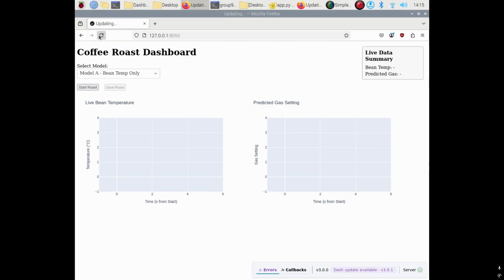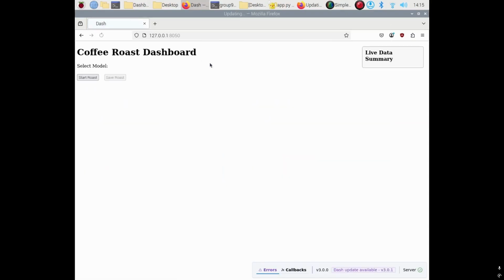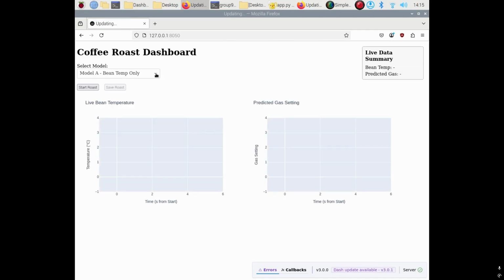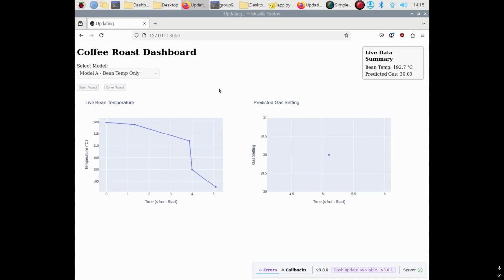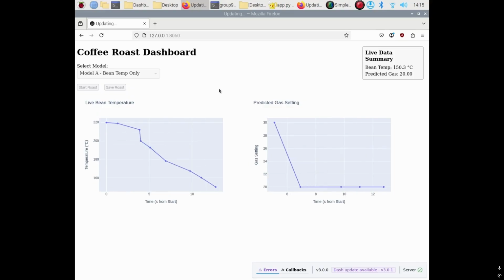Now I will be demoing the system in action during a roast session. This is how our user interface looks. First, I will be selecting Model A, which only takes the bean temperature as a parameter, and then I'll click start on the roast. On the left side, we can see the live graph displaying the internal bean temperature inside the roaster. And on the right side, we can see the graph that shows the predicted gas settings generated by our LSTM regression model.